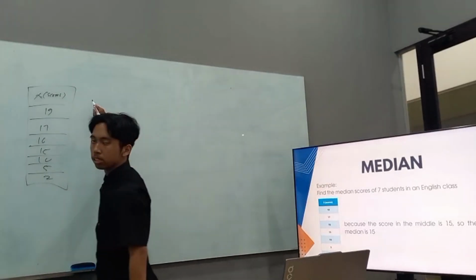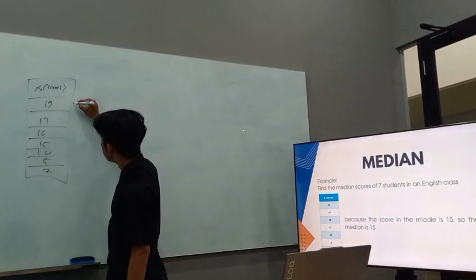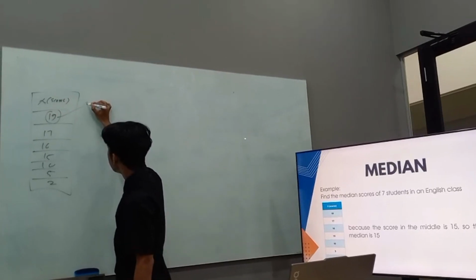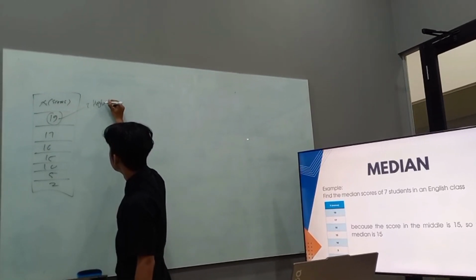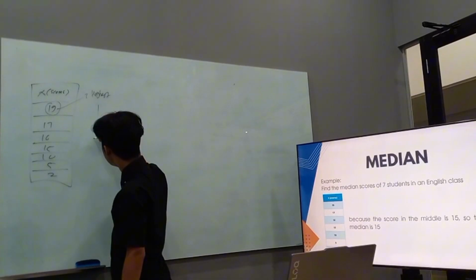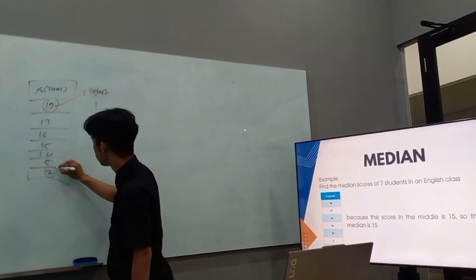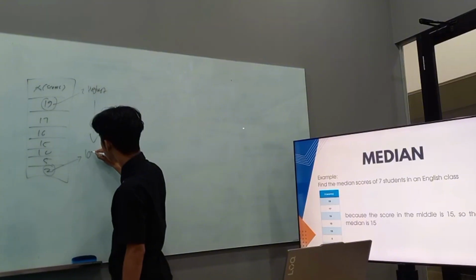The data is ordered from highest, 19 is the highest, to lowest. 2 is the lowest number.